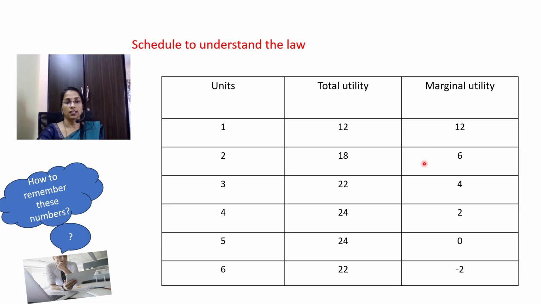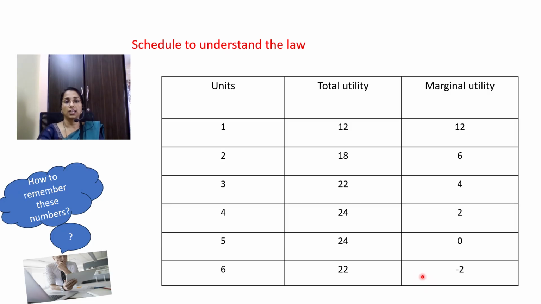If we observe the marginal utility column, the first unit of apple gives 12 marginal utility, the second gives 6, the third apple gives 4, the fourth gives 2, and when he consumes the fifth apple, the total utility remains constant and marginal utility becomes 0. That means the consumer is not getting any utility from the fifth apple. If he continues with the sixth unit of the apple, marginal utility becomes negative. You can see the negative value here, -2.